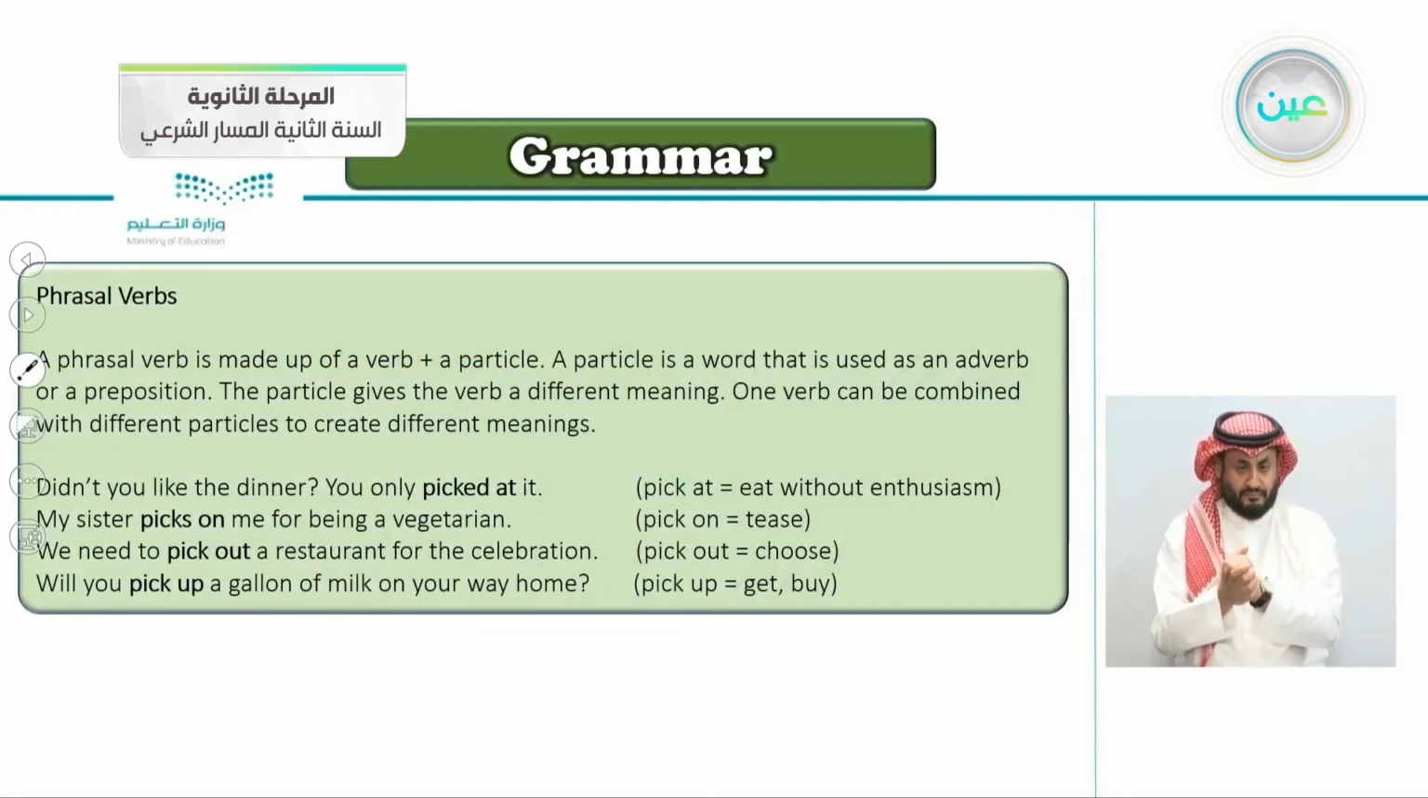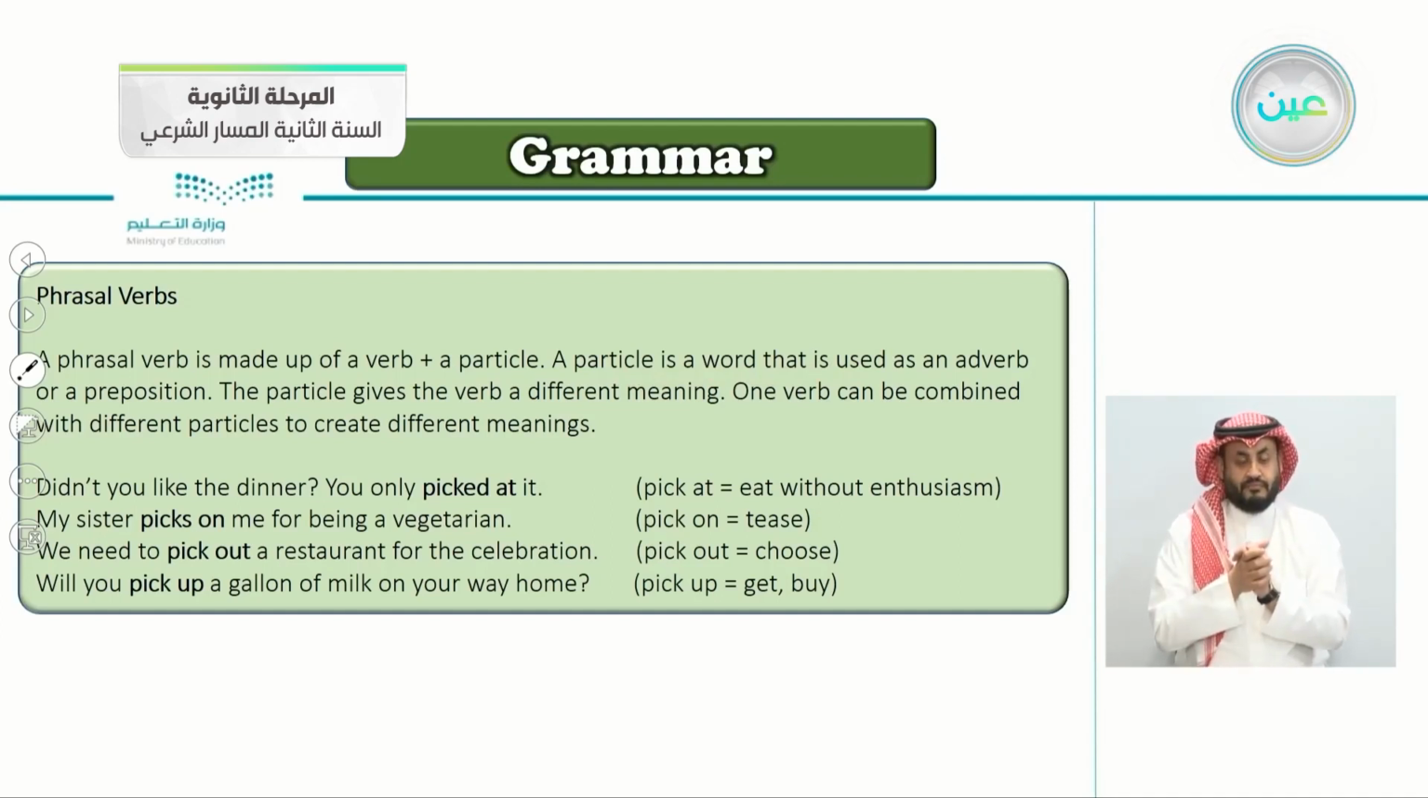So phrasal verbs, let's read this together. A phrasal verb is made up of, from the word itself, phrase. Phrase means more than one word. And it's a verb, so it's a phrasal verb. It is made up of a verb plus a particle. So it has 2 parts: a verb and a particle. What is a particle? A particle is a word that is used as an adverb or a preposition.